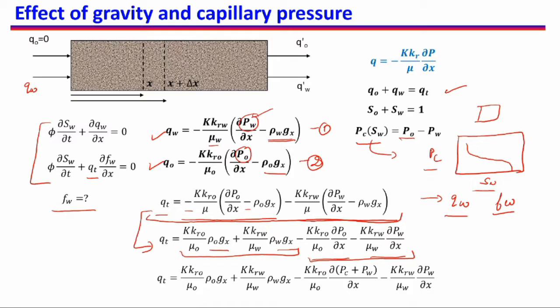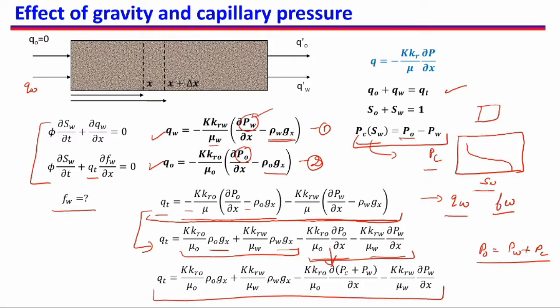So using this equation for capillary pressure, and knowing that capillary pressure is a function of saturation, we are replacing PO with PW plus PC. I have just changed this quantity to here, and I have written PO as PC plus PW. Now I will write this again in the next slide.